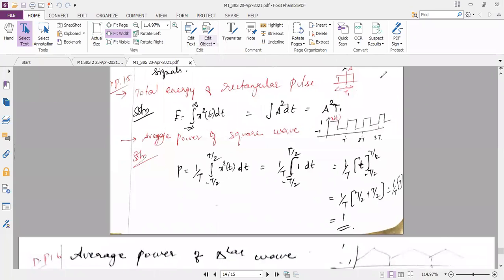In the earlier problem, you told us to consider this T1 directly. Even here also, I can consider the time as per the diagram. I will show you. P is equal to 1 by T. After integration, I will be getting T within the brackets. Now, as per the diagram, instead of minus T by 2 to plus T by 2, I can just substitute the limits from the diagram. So it is from 0 to T. See here you have time 0 and T, which completes your cycle.